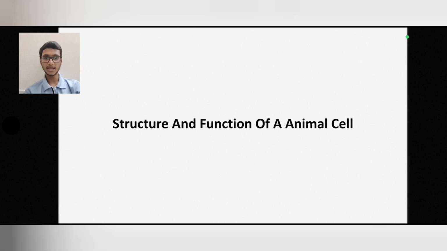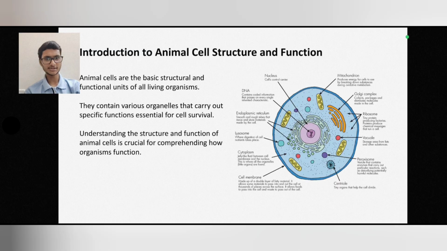Today, the main topic of our presentation is structure and function of animal cell. Animal cell basically contains cell membrane, nucleus, mitochondria, lysosomes and many more. Let us see one by one in detail.